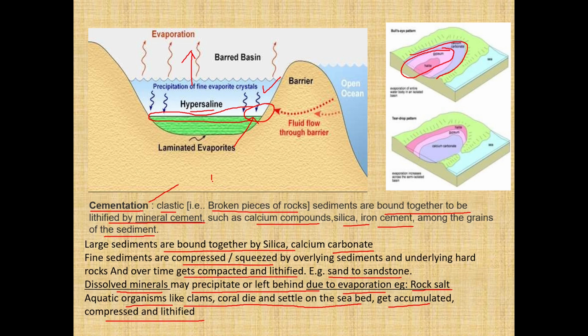So first we are getting weathering, and then erosion, and then transportation, and then deposition. Deposited materials layer after layer are compacting, and then cementation is taking place. Then after cementation the result is lithification.